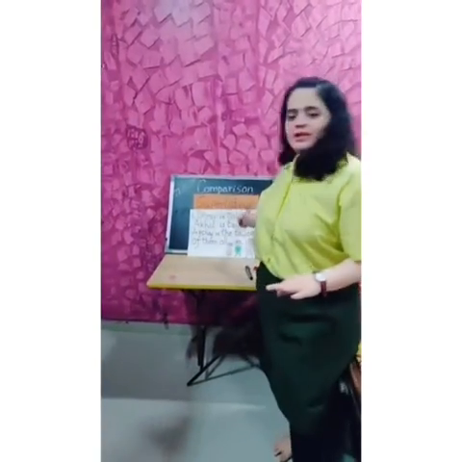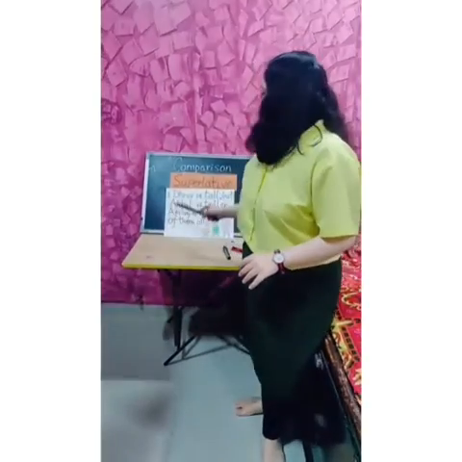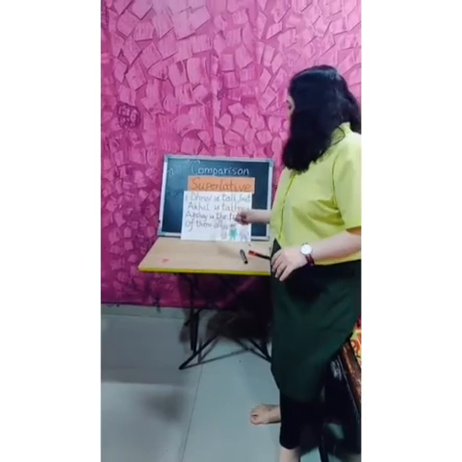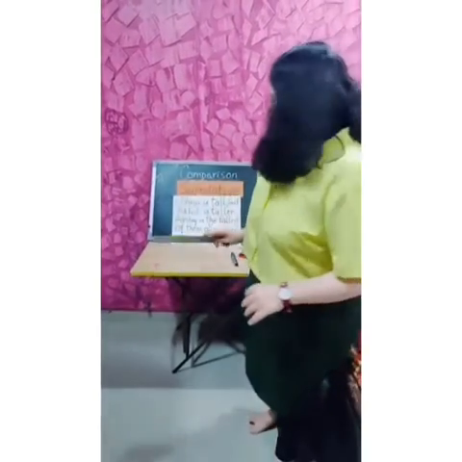Let us look at the third degree of comparison, superlative. Superlative is like comparing between two nouns or against the rest of the group. It is like adding the suffix est. Let us look at the first example. Dhruv is tall, but Akhil is taller. Here there is a comparison between Dhruv and Akhil.